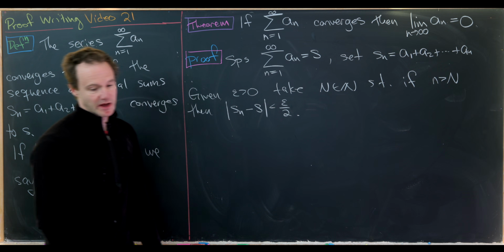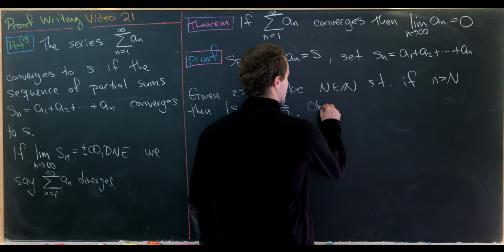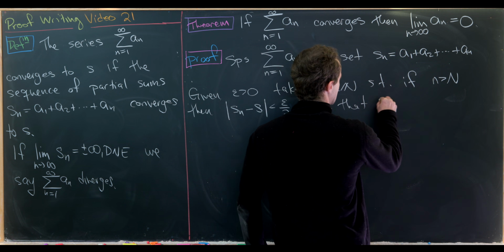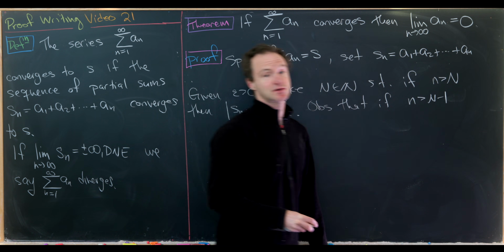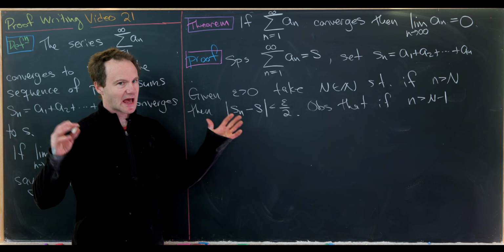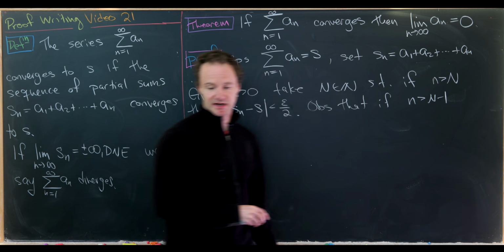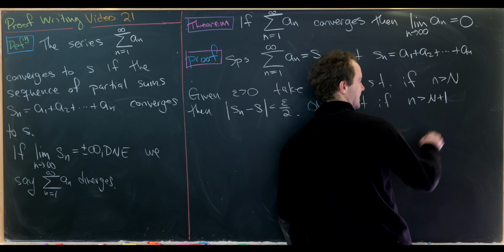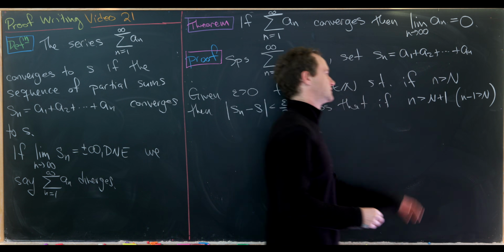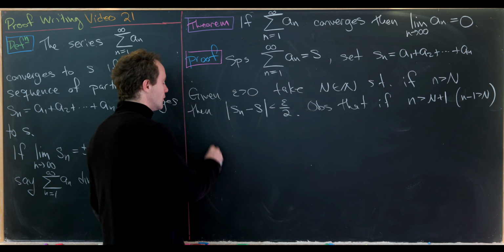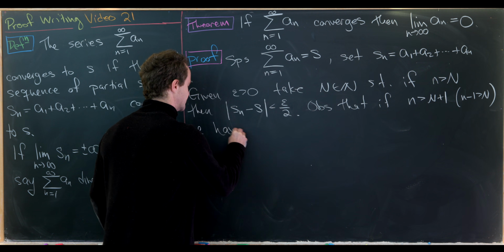Okay, so now let's observe that if little n is bigger than capital N plus 1, so that's our new capital N in this case, and that's because that means n minus 1 is larger than N, just for what it's worth, we have the following result.